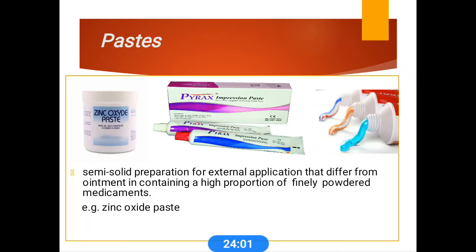Paste is another semi-solid preparation, used externally. Compared to ointments, paste contains a high proportion of finely powdered medicaments. An example is zinc oxide paste. There are different types of paste available.